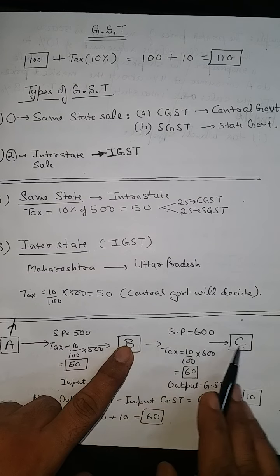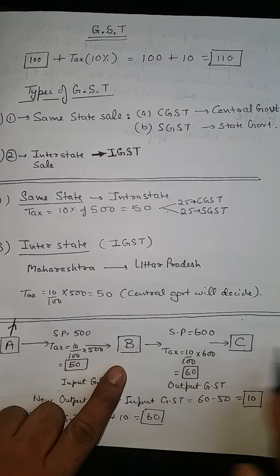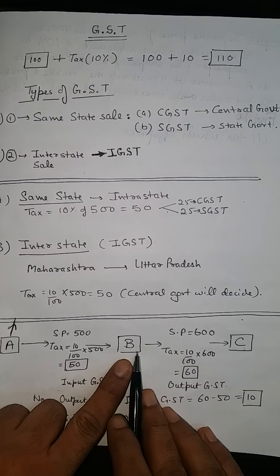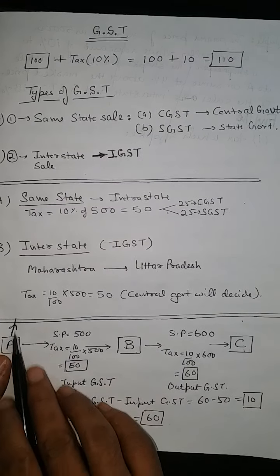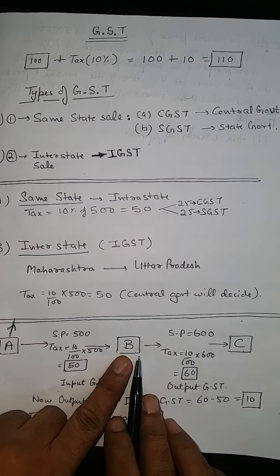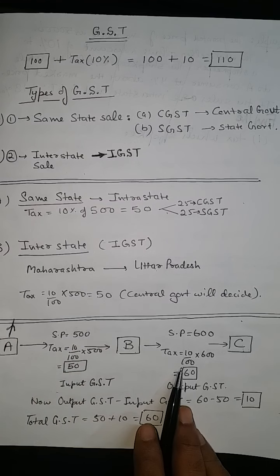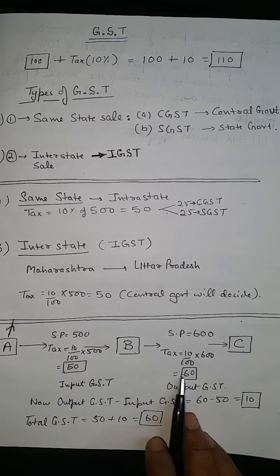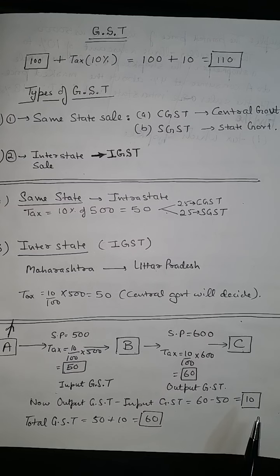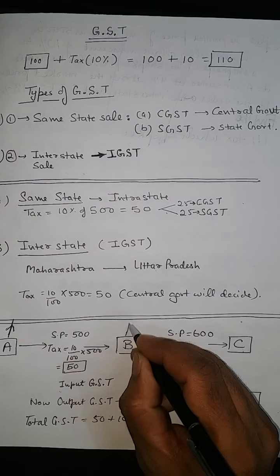Tax is never gained by any person in the middle row. In the chain, nobody can take the tax except the government. So B is taking 60 rupees from C to pay to the government, but he has already paid 50 rupees to A. So that means 10 rupees extra he has to pay. So B will pay 10 rupees to the government.